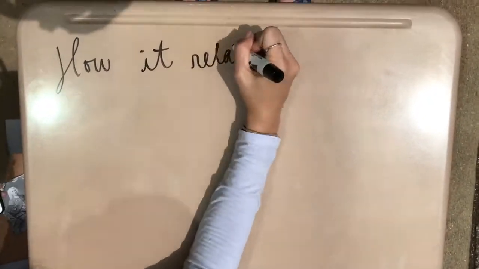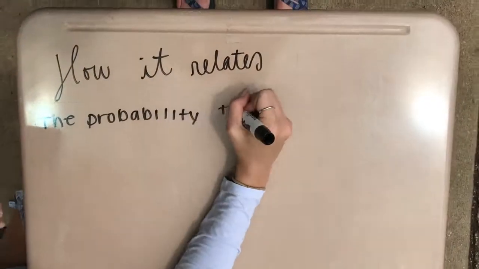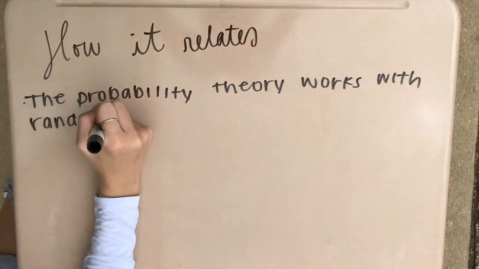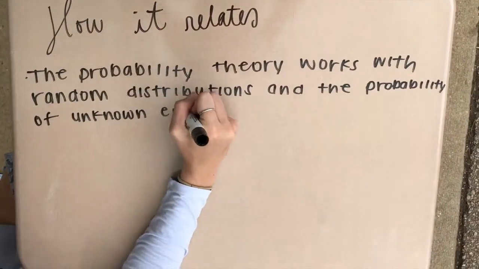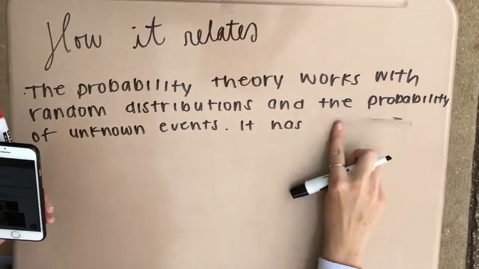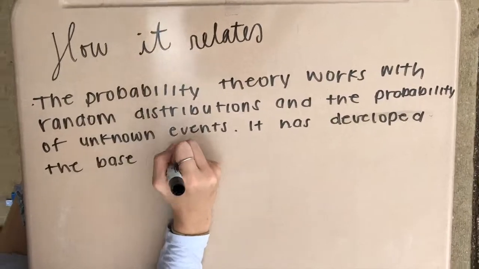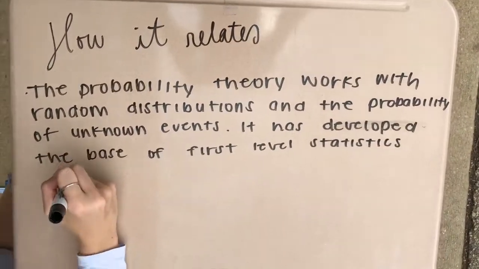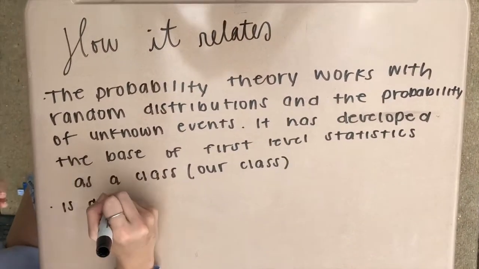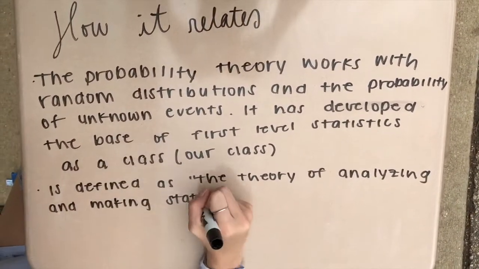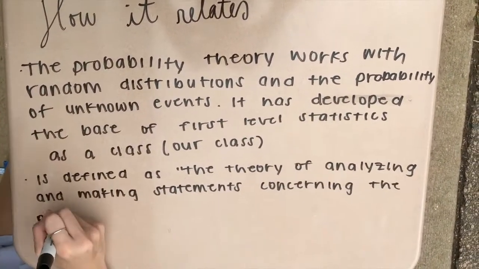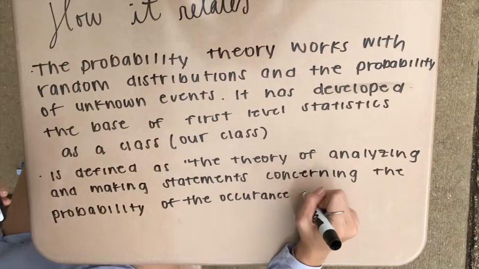How it relates to what we learned this year. The probability theory works with random distributions and the probability of unknown events. The probability theory has developed the base of first-level statistics as a class, which was our class this year. It is defined as the theory of analyzing and making statements concerning the probability of the occurrence of uncertain events.